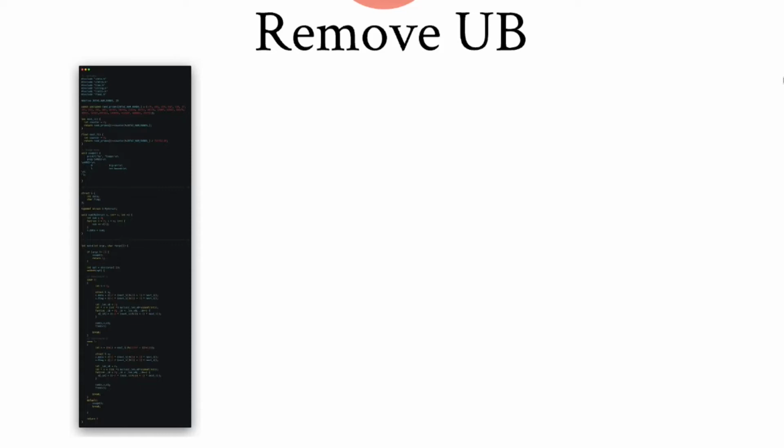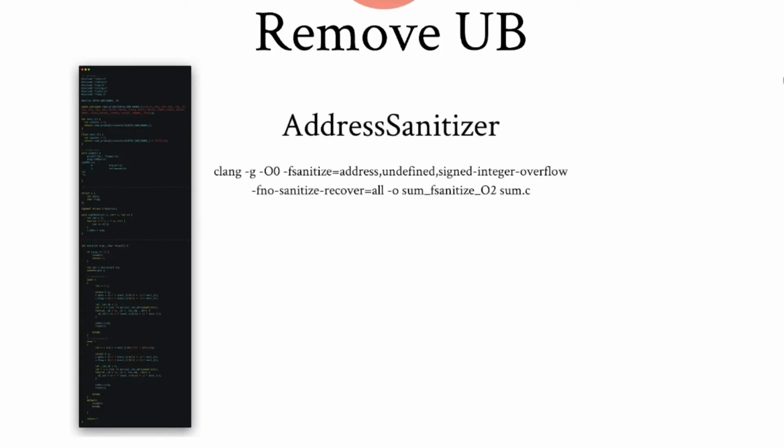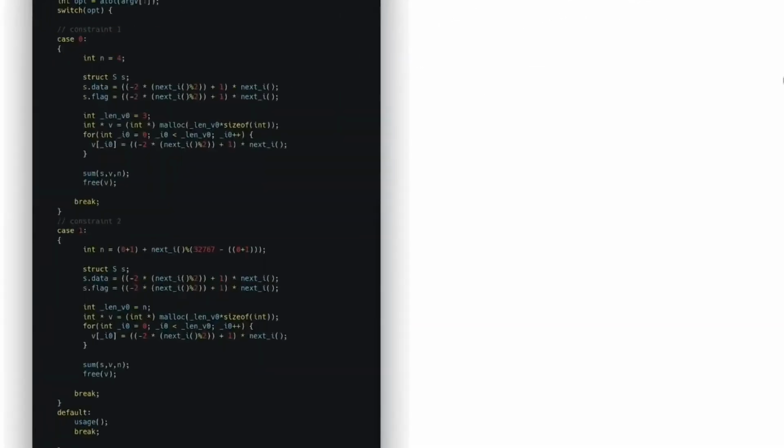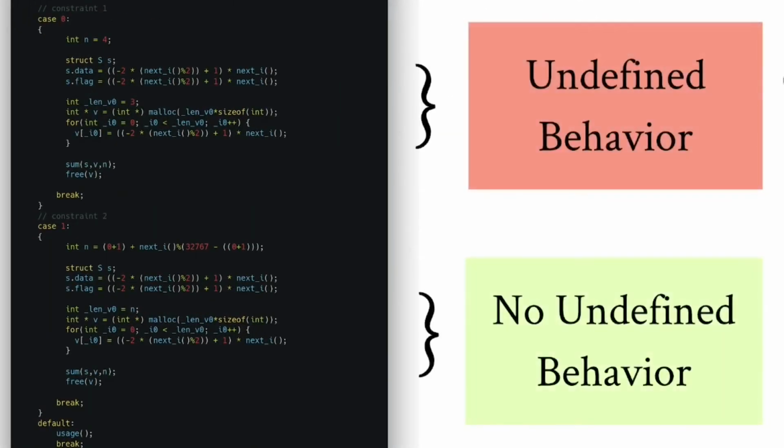We compile each benchmark with Clang's address sanitizer. After compiling the benchmark, we run each case. When we run the first constraint, we get an undefined behavior, since we try to access the fourth position of an array of size 3. The second constraint executes without any issues.